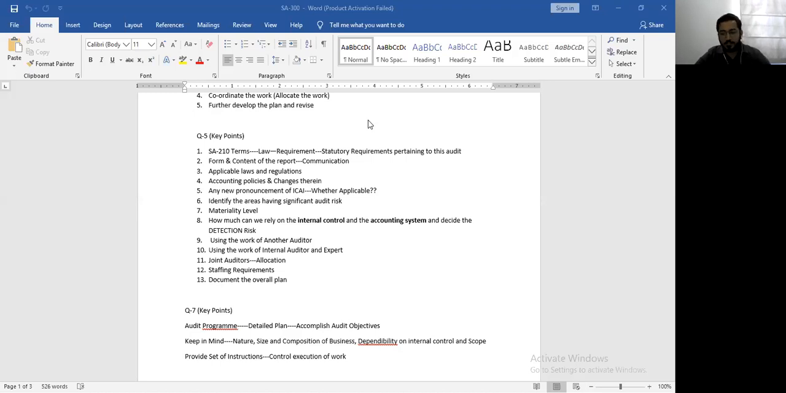When the auditor is trusting the internal control, the audit procedures will reduce. Why? Because the control based on which the accounting system has been followed is trustworthy. So automatically the auditor will check lesser number of transactions. If the auditor checks lesser number of transactions, more transactions go unchecked, and then the detection risk would be high. So there is an inverse relationship between reliance on internal control and the detection risk.